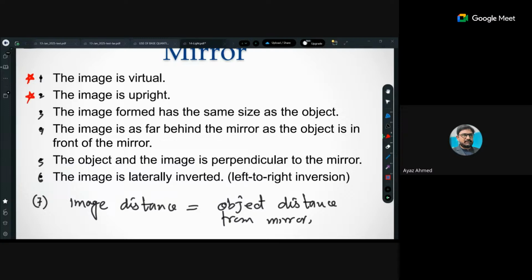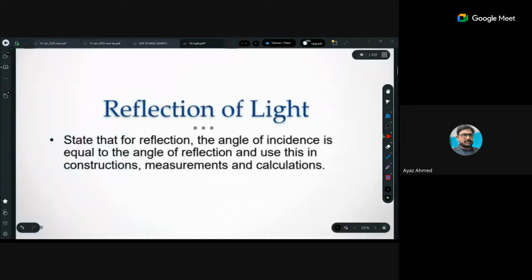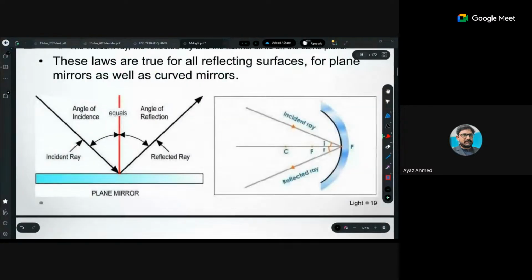So please notice all this. The most important things, these are frequently asked. Image is virtual and upright, and this is also formed of the same size, but this is for calculations. This is very important for calculations. I will have some questions at the end.